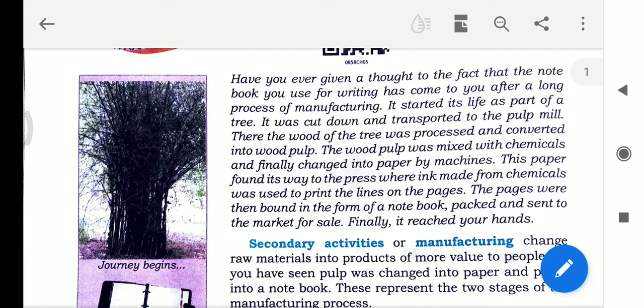The notebook you use for writing has come to you after a long process of manufacturing. It started its life as a part of a tree. It was cut down. First, the bamboo plant has to be planted, and when it is matured, it is cut down and transported to the pulp mill.